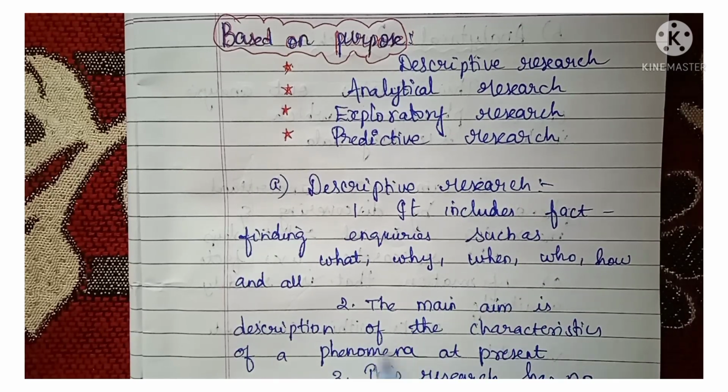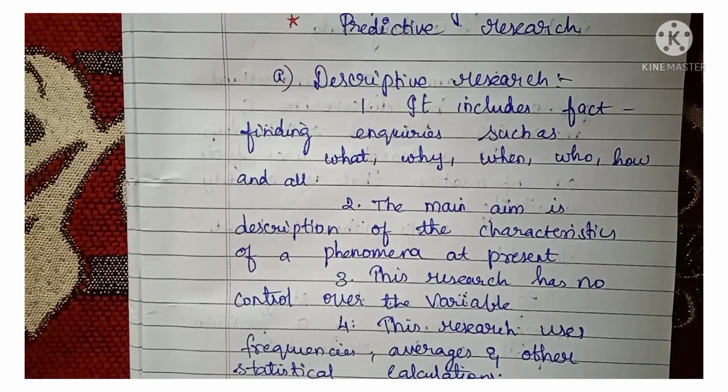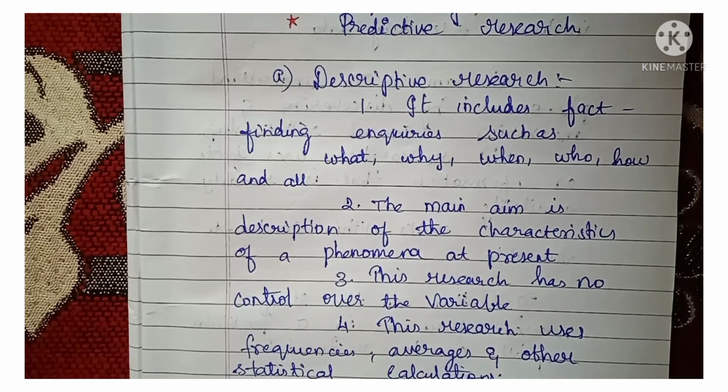The main aim is description of the characteristics of a phenomenon at present. So here, what is your main aim? You are describing the characteristics of a phenomenon which is present at that time.